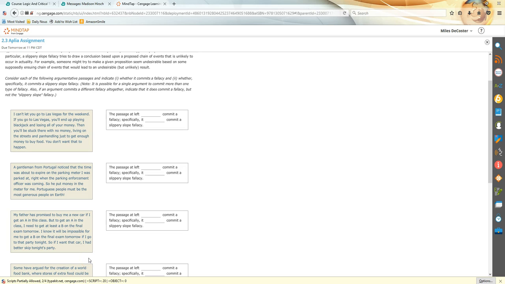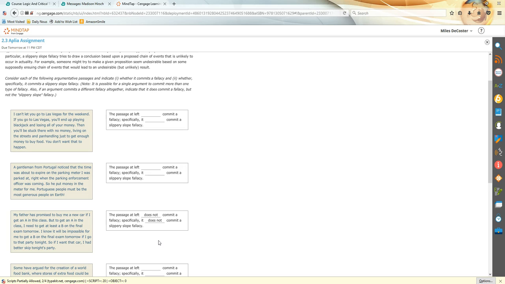Okay. So in looking at this one, I can see this going a couple ways. Most obviously, this seems like it is not fallacious. Right? He wants a new car. Dad tells him that he's going to get the car if he gets an A. This person is reasonable enough to think about what that requires, getting a B, and that to get a B, they're going to have to study. They better skip the party as a result. So I would say it does not commit the slippery slope fallacy, although it looks like it could go on that way.